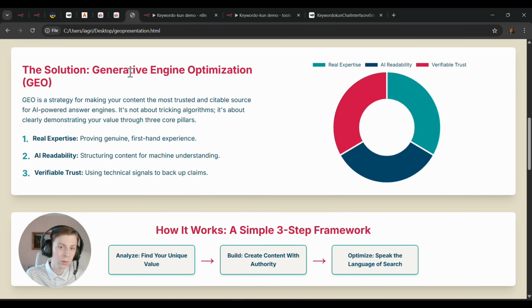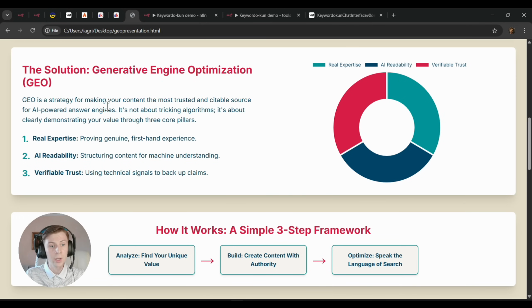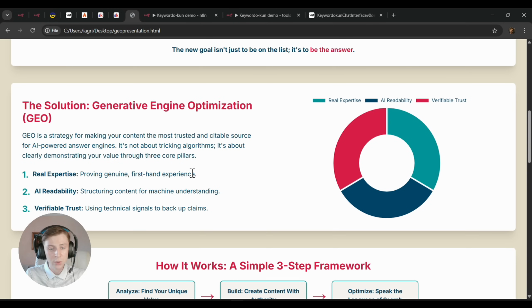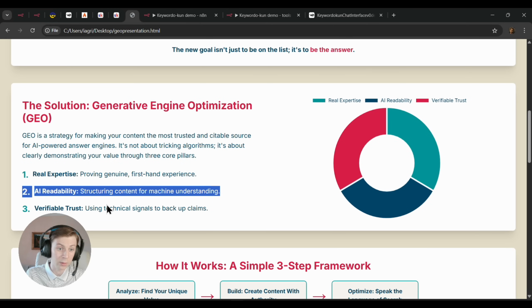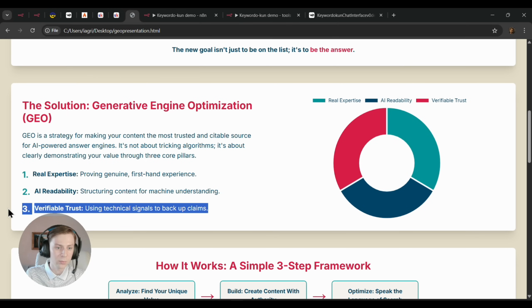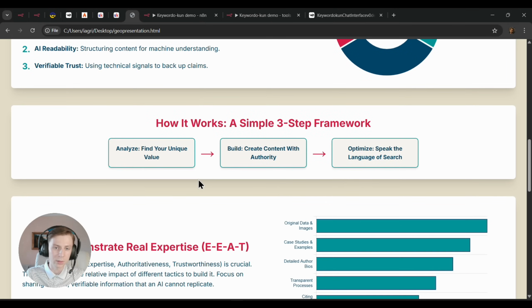So the solution of GEO is a strategy for making your content the most trusted and citable source for AI-powered answer engines. So also for that, just make sure that your website, your business also has the real expertise, the real AI readability and also verifiable trust, because that's very important from the EAT purposes. And yeah, just make sure to do that. How it works, it's quite simple. It analyzes, researches, builds, creates the content with authority, and optimizes, which is speaking the language of search.